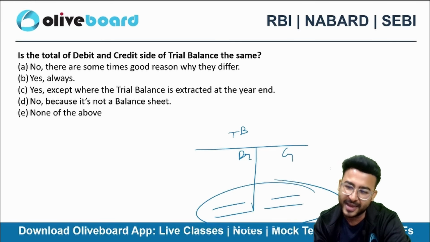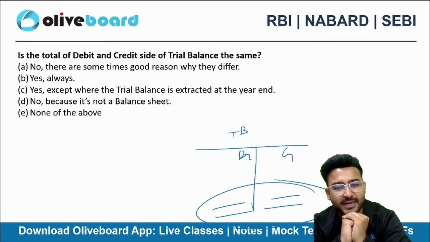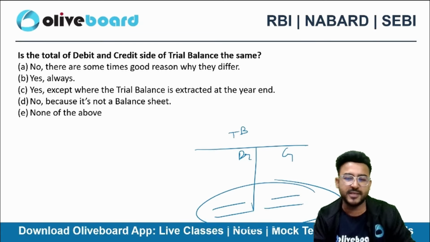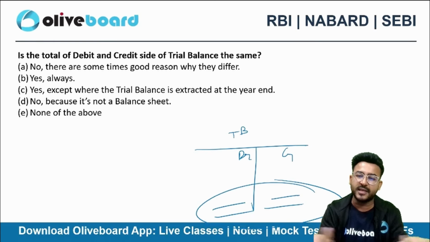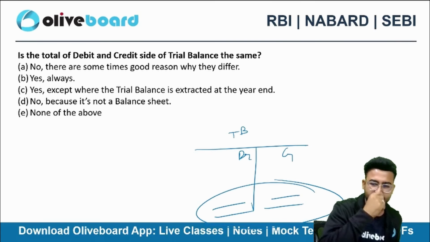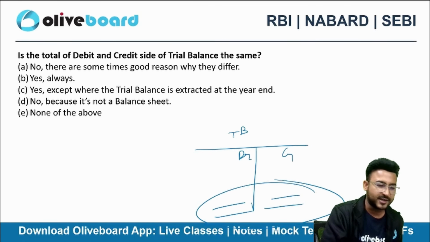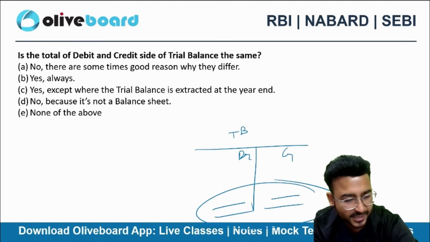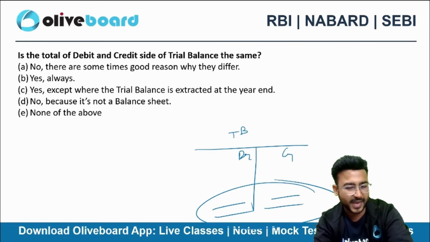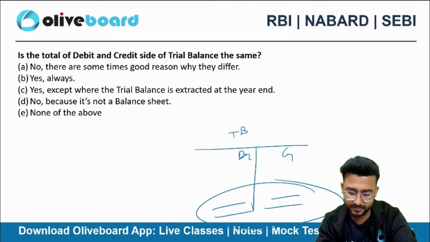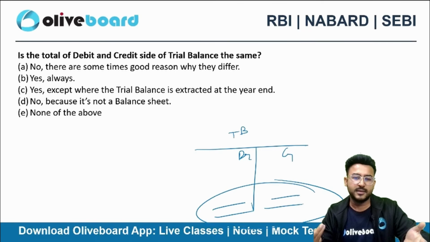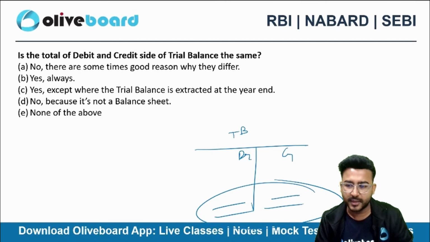Checking the arithmetical accuracy, right? But you guys are saying that it will always match. So if it always matches, then why are you even checking the arithmetical accuracy? That's my question. If you think that it will always match, why are you even sparing some time to make the trial balance? If it is matching, then you are always accurate arithmetically. Can I say that?